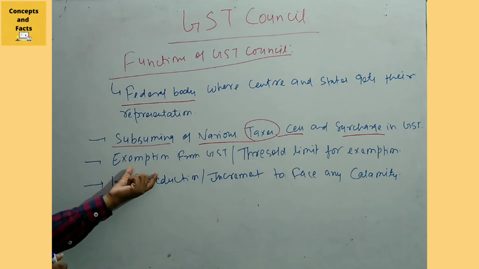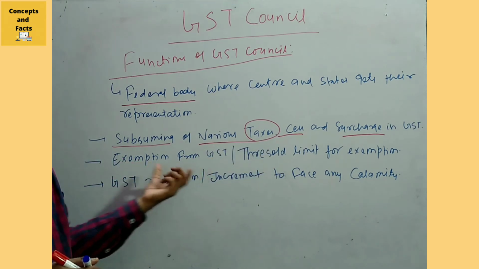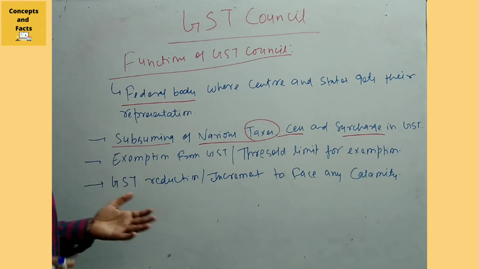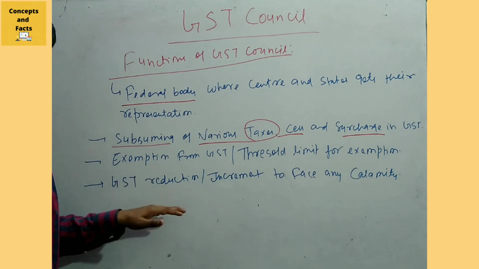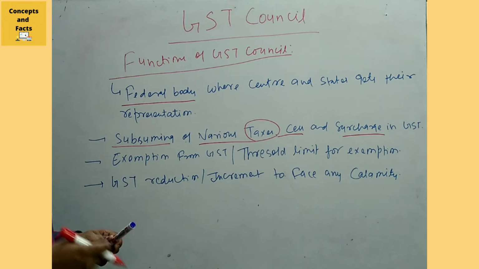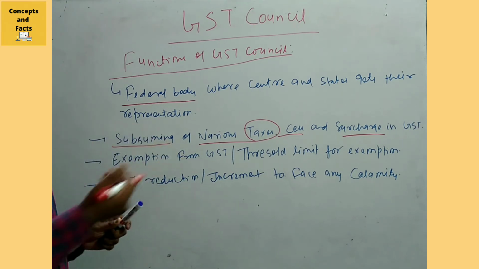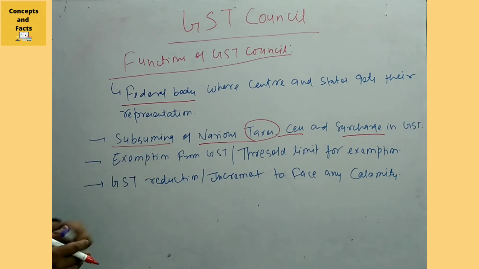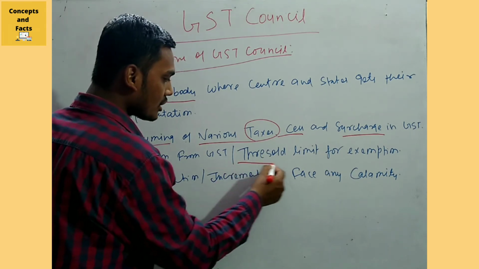Like alcohol and, recently, petrol and diesel, which is a very hot debate, why they are exempted from GST, because they are not under the GST, and the central government is arbitrarily increasing their taxes, and even the states. So exemption from GST means deciding which taxes will be exempt, or placed outside the purview of GST, and there should be a threshold limit.